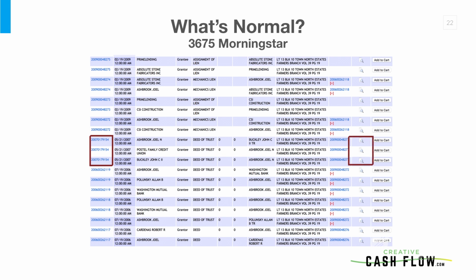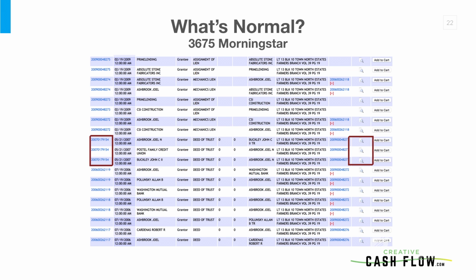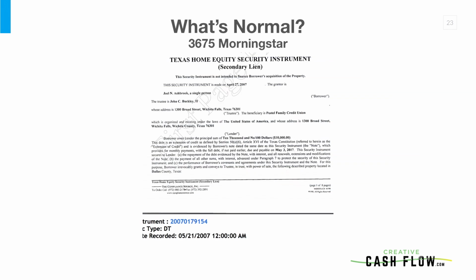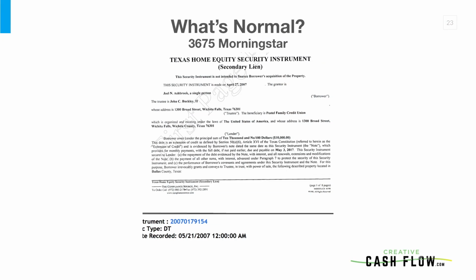We've got another deed of trust that happens in 2007. So under a year later, about 10 months later, he gets another deed of trust from Postal Credit Union, Family Credit Union, okay? Or Postel, or however you pronounce that. So we're going to click on that, and we're going to see what happens. Well, this was a Texas home equity security. He got a second lien. He got a home equity loan, a HELOC. You can see in here, $10,000 is what he took out on that one. So he bought the house with a first and a second, and he took out $10,000.